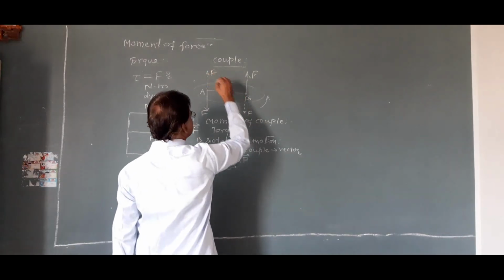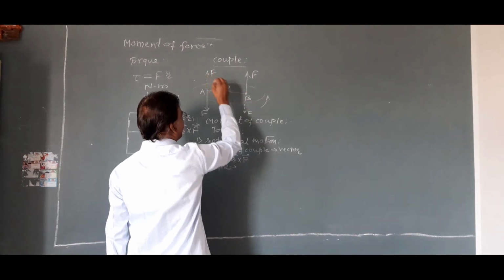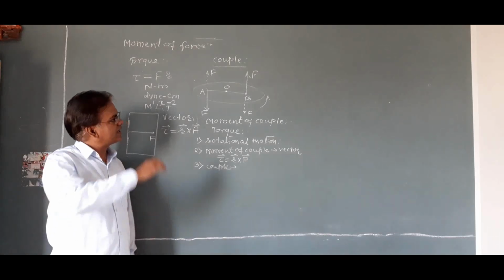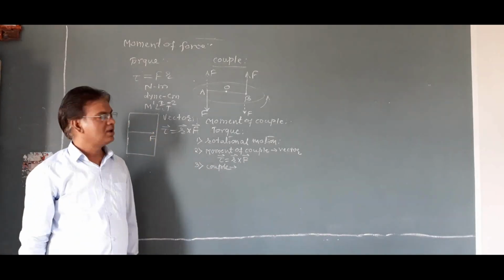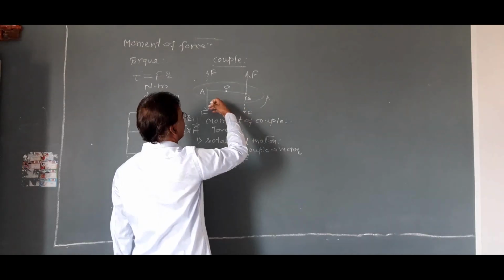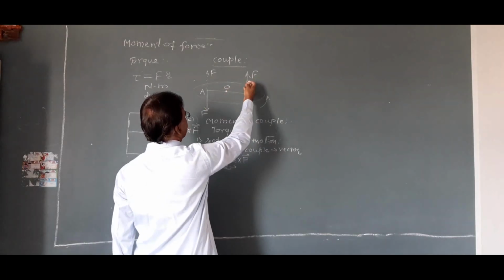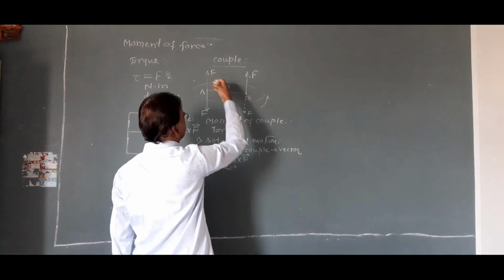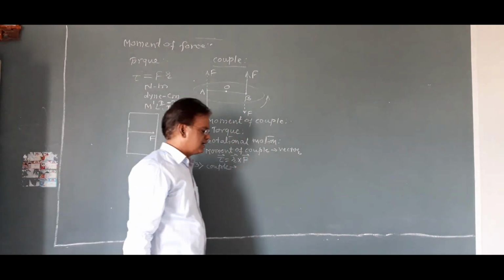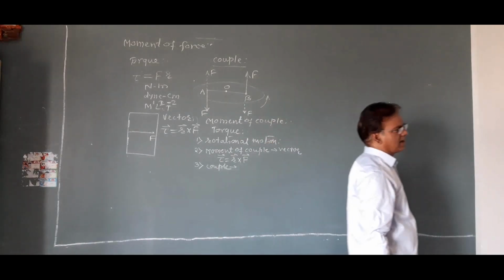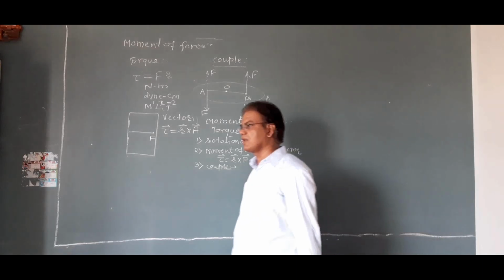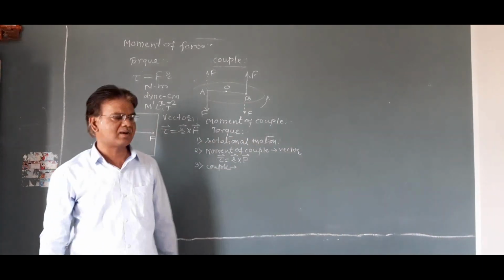These two forces form a new couple, which produces rotation in the clockwise direction. This anti-clockwise couple is balanced by a clockwise couple. Therefore, a couple is always balanced by an equal and opposite couple, that is, an anti-clockwise couple is balanced by a clockwise couple.